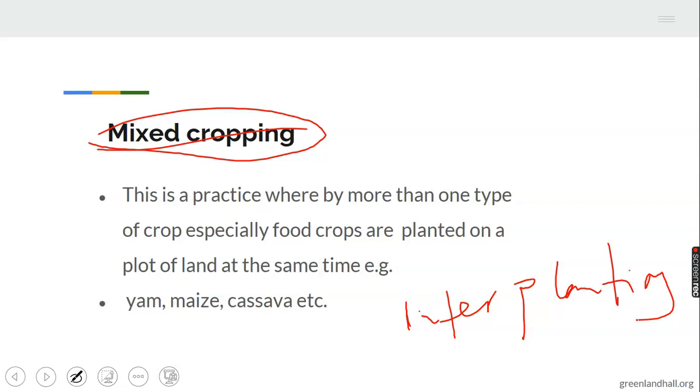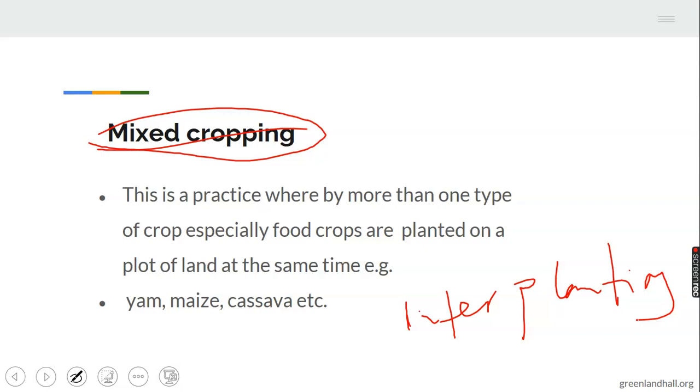That is interplanting. A farmer cultivating two crops on a piece of land, the first one planted then will be harvested first. For example, maize can be interplanted with yam. The maize is planted first and harvested first, while yam will later be harvested.